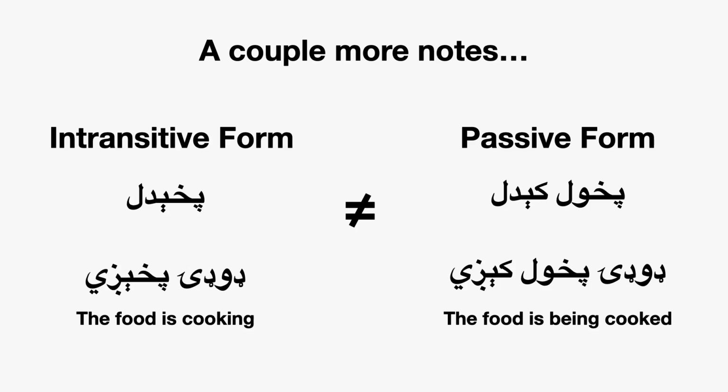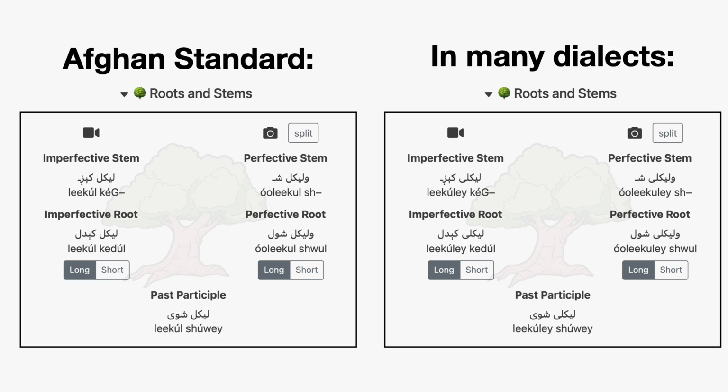Although oftentimes, if there's an intransitive form, people will just use that to say that something happened or something was done. And the last thing is that there is a difference in how this is done between Afghan Standard Pashto and the Pashto in Pakistan and in some dialects in Afghanistan. So whatever's written in official written stuff will be in Afghan Standard, but people in Afghanistan and I think everybody in Pakistan will use the thing on the right.